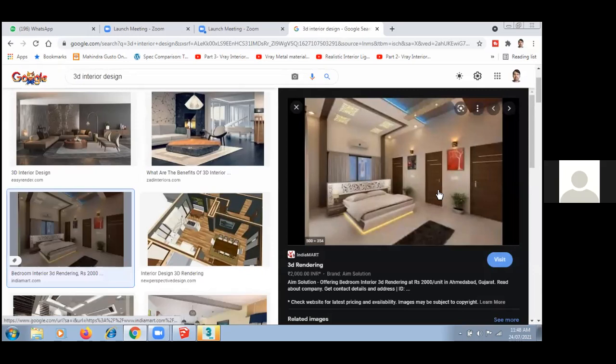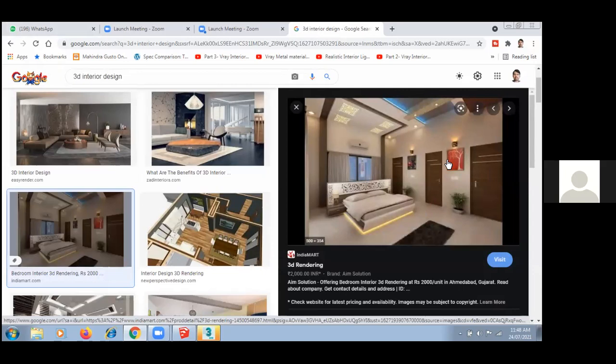Can you see this, guys? So guys, how does this look? Beautiful? Yes, sir. You will feel like someone has taken a photograph, but it is actually created with the help of AutoCAD, Google SketchUp, 3D Max, and Photoshop. So you can create this kind of drawings in Google SketchUp and 3D Max also.